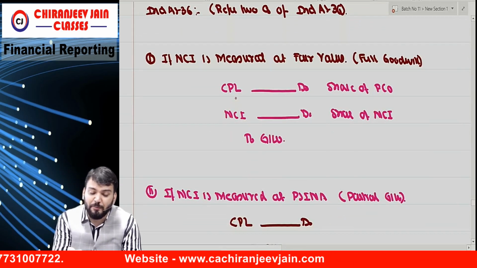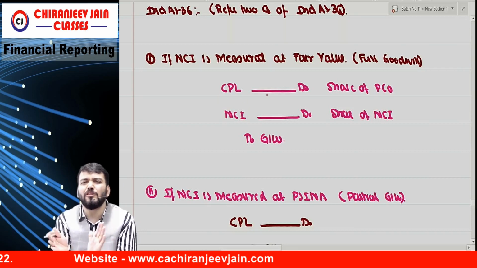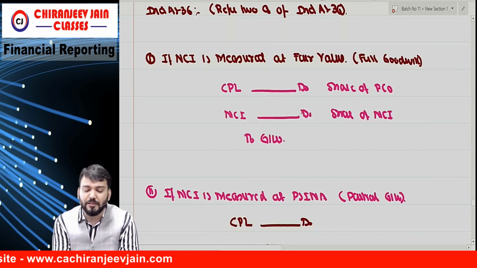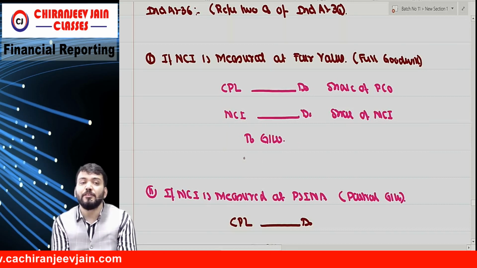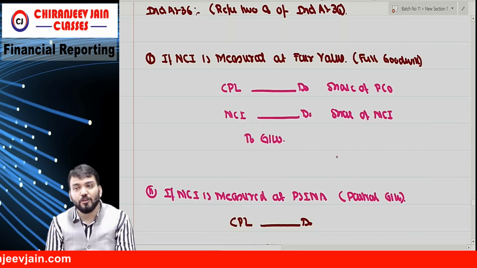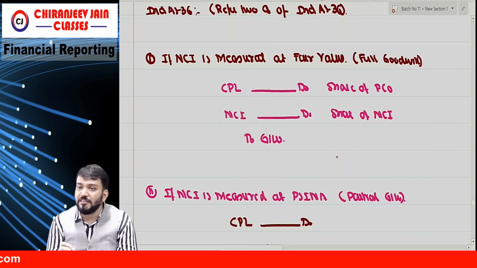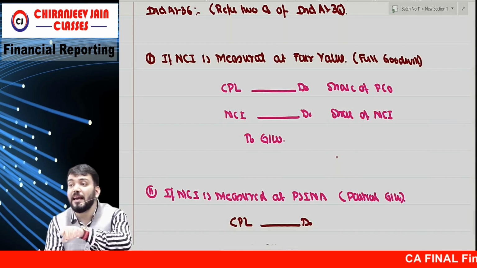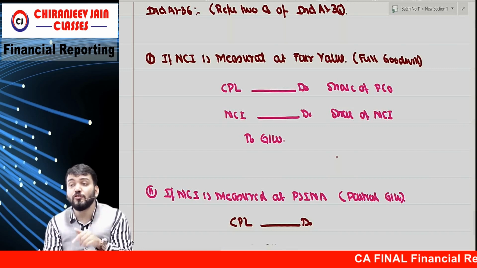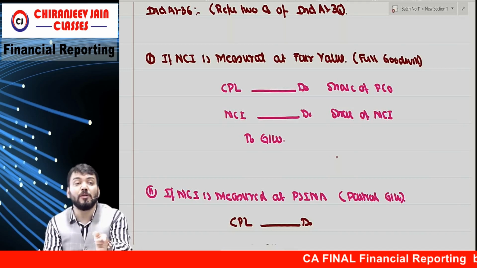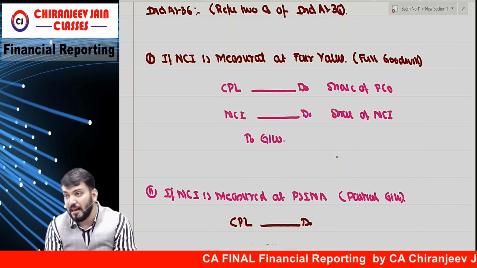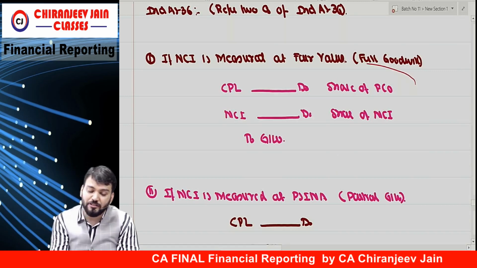Therefore, your journal entry will be CPL, consolidated PL, means retained earning also I can write down. CPL account debit, NCI account debit to goodwill. Understood? Impairment loss will be allocated to both parent company and NCI. The loss borne by parent company will be reduced from retained earning and loss borne by NCI will be reduced from their NCI balance. This is an entry.